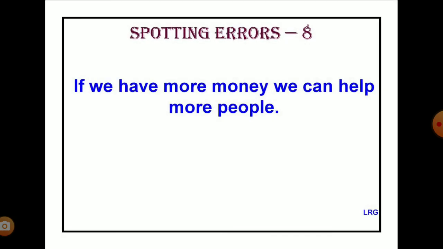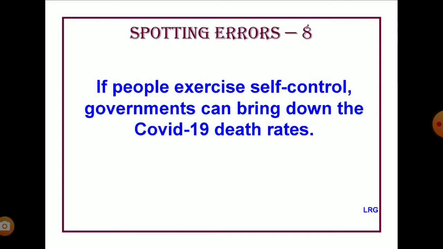Next one. If we have more money, we can help more people. If we had more money, we could help more people. Next one. If people exercise self-control, governments can bring down the COVID-19 death rates. How do you change it into the second type? Change the verb into the past tense. If people exercised self-control, governments could bring down the COVID-19 death rates.